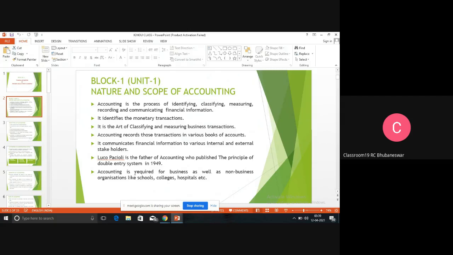Earning profit is not their aim, but they are recording their income, they are recording their expenses. So what is the meaning of profit? Revenue minus expenses is equal to profit. So whether it is a non-profit making organization or a profit making organization, it records all the data in the form of debit and credit, and that is known as accounting.